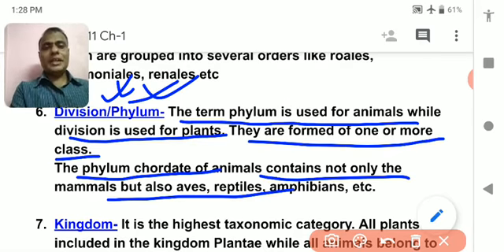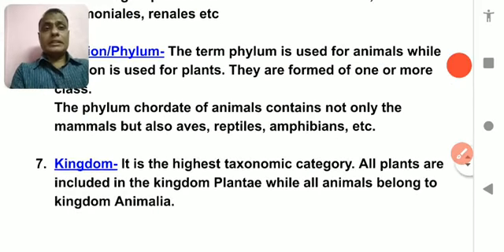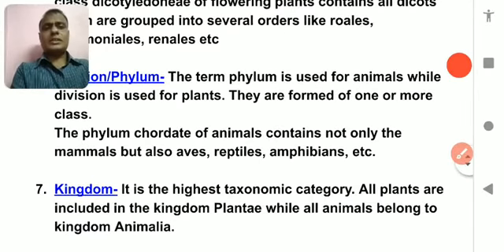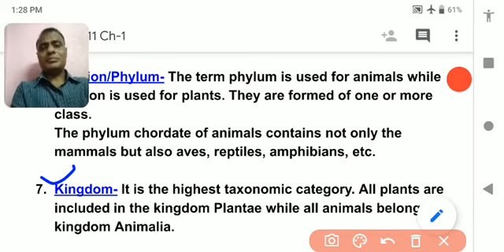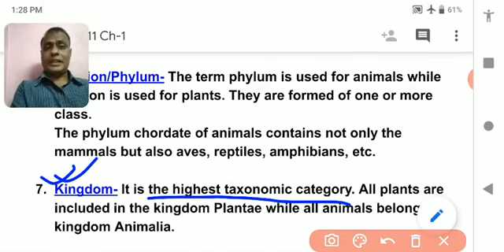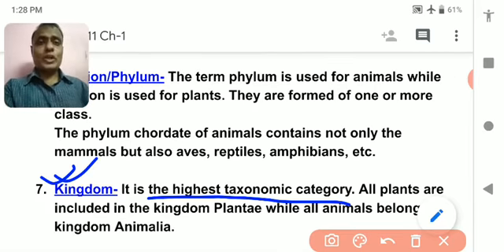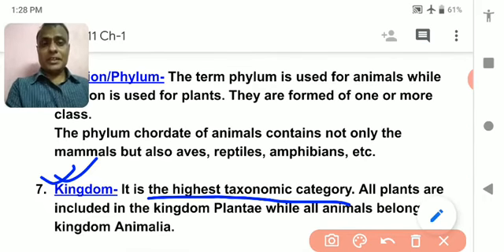Understood? Similarly, if I talk about kingdom, many phyla, or you can say many divisions, together constitute a single kingdom. It is the highest taxonomical category. Remember, which is the lowest taxonomical category? Anyone? Yes, species is the lowest taxonomical category and kingdom is the highest taxonomical category.